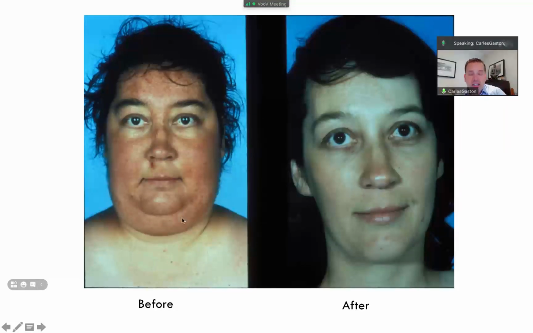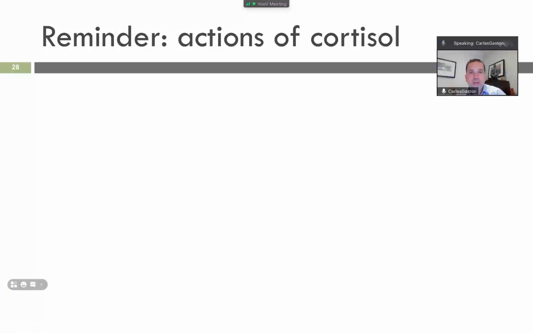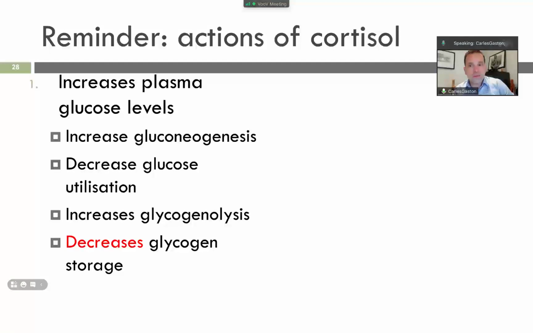And what are the actions of cortisol? The main action of cortisol, if you remember from the lecture that we did on the hypothalamic-pituitary-adrenal axis, is to increase plasma glucose. It increases gluconeogenesis from the liver, and it decreases glucose utilization by inhibiting glucose uptake.